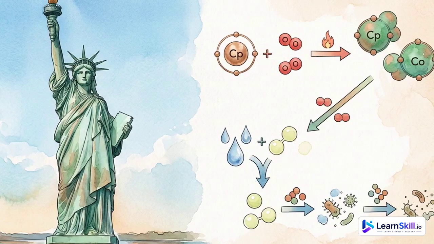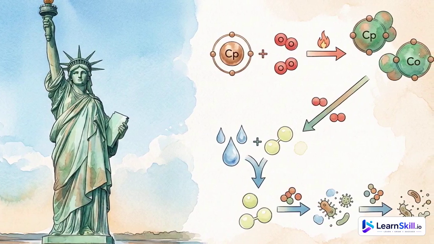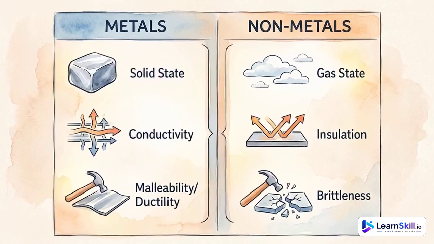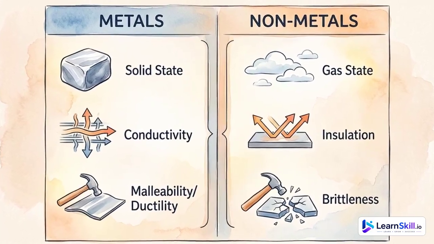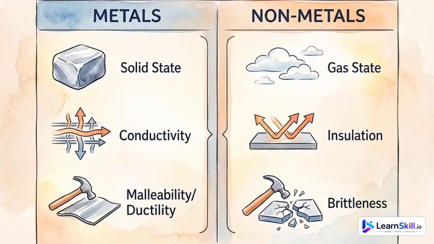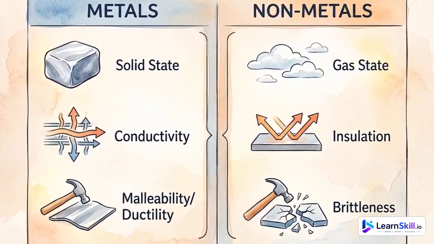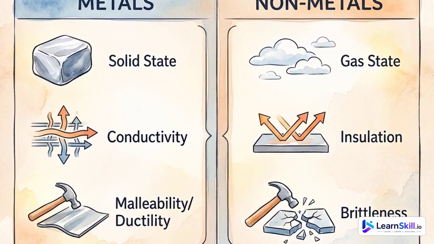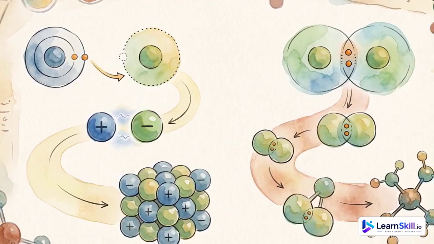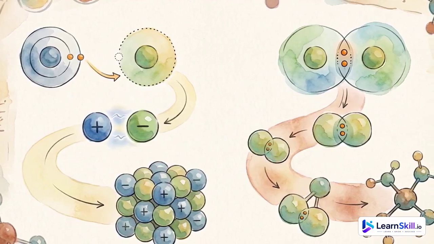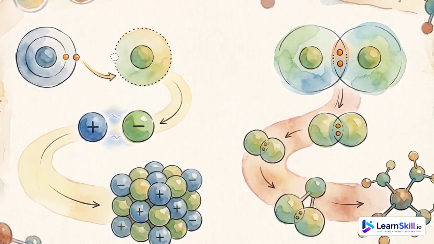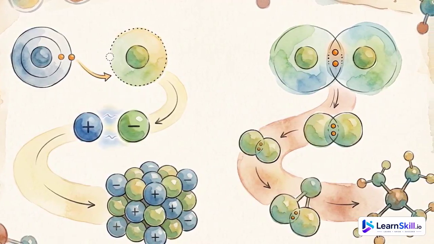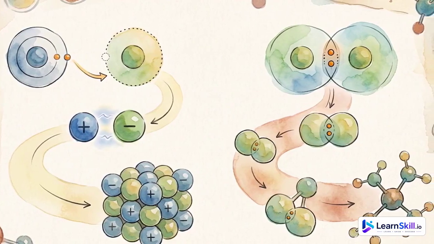So your cheat sheet. Metals lose electrons, conduct, and are malleable. Nonmetals gain or share electrons, insulate, and are brittle. Remember these properties, test them with simple observations, and you'll never confuse the two families. Once you master metals and nonmetals, you unlock the next level, understanding ionic and covalent bonding, which explains how these elements join hands to build every compound in the universe.